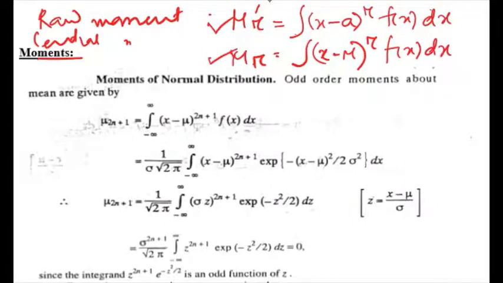Now for the integration part, we take the lowest value and the highest value that x takes. Suppose x lies between a and b. The lowest value of x is a for a random variable and the highest is b. So we will integrate from a to b. This gives the raw moment and central moment for a random variable which is continuous.